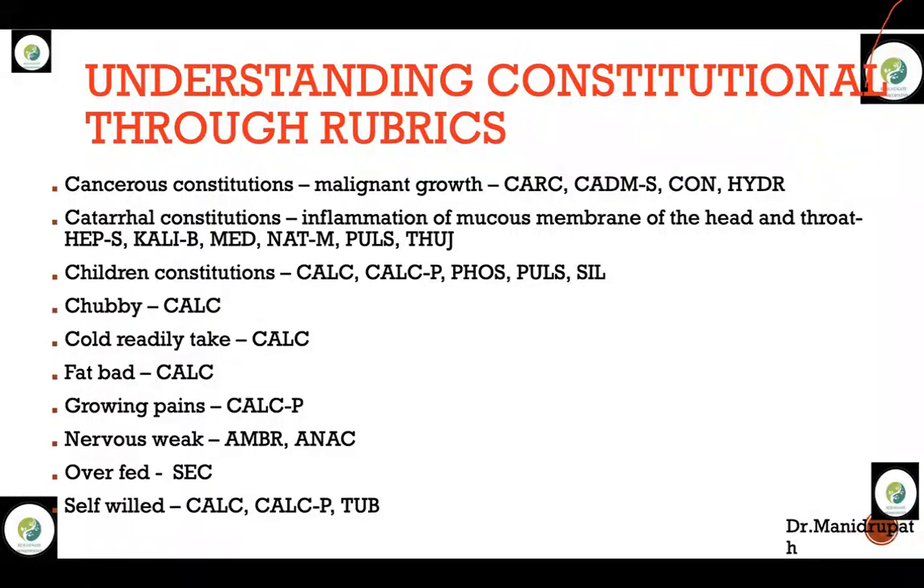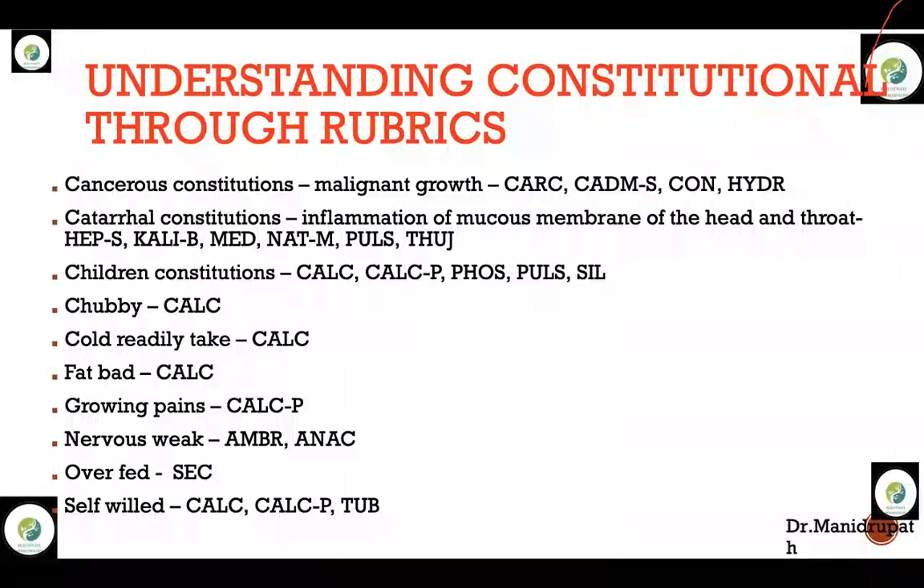Kali bich, the sticky discharge, you can think. When there is a lot of sticky discharge, Kali bich can come into role. The nosode is Medo. Other one, Natrum mur, we all know. Pulsatilla and Thuja. Coming to children constitutions. So how to identify the children constitutions, right? Calcarea, Calcarea phos, Phosphorus, Pulsatilla.